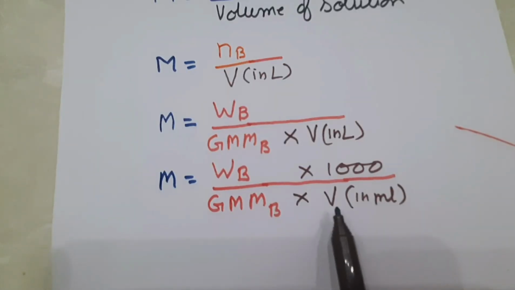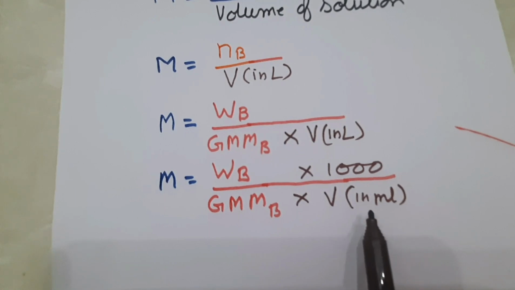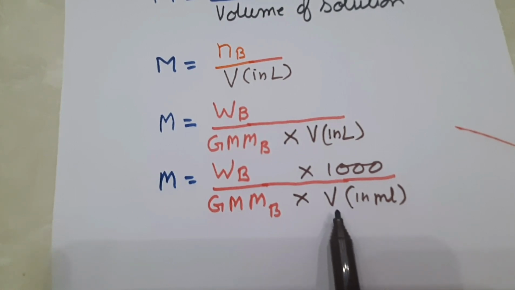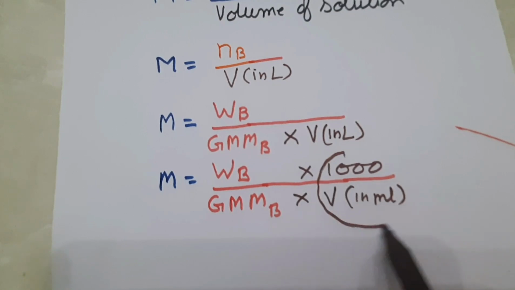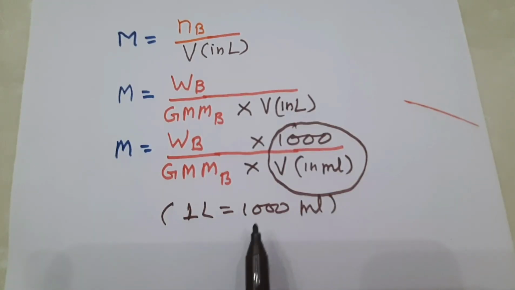Now if we want to change unit of volume, if we want to put the value of volume in milliliter, then we have to divide this volume by 1000, and actually this whole term represents the volume in liter. As you know, 1 liter contains 1000 milliliter.